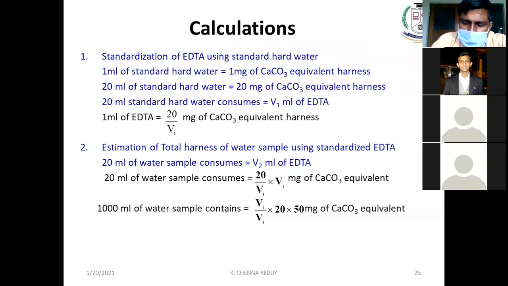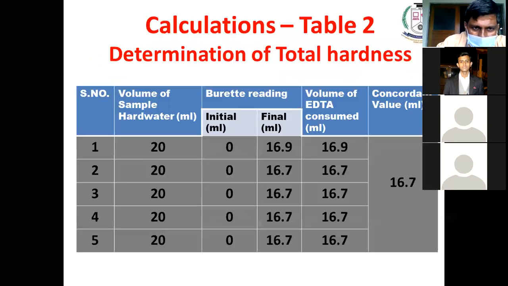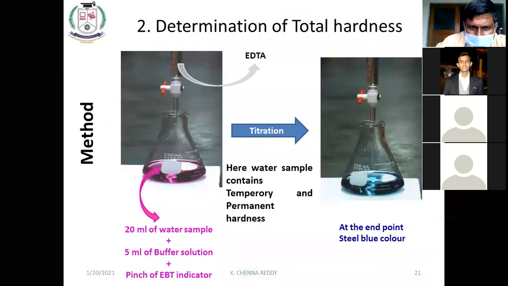And now the calculation part. From table 1 we are going to standardize the EDTA. From table 2 we are going to find out the total hardness. Prior to that, let us discuss here. You see, this is the water sample, and this is the standard hard water.